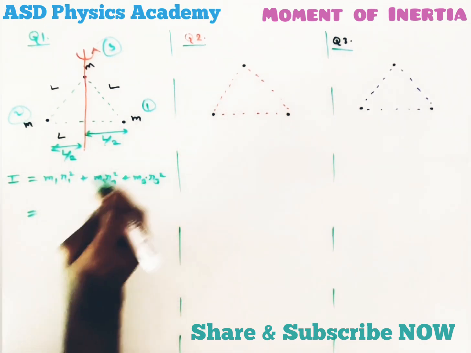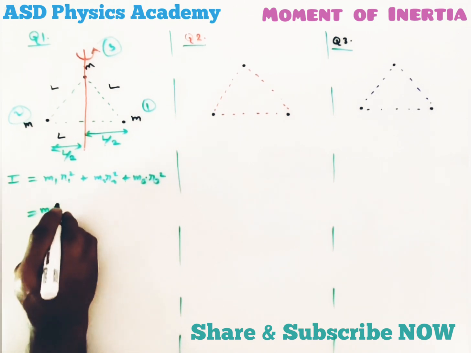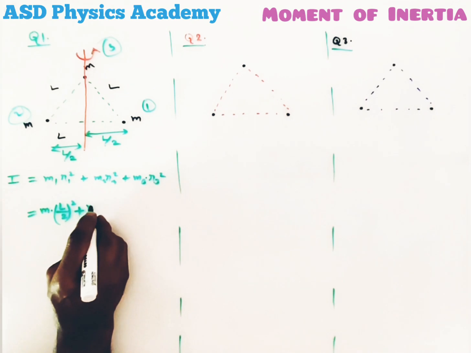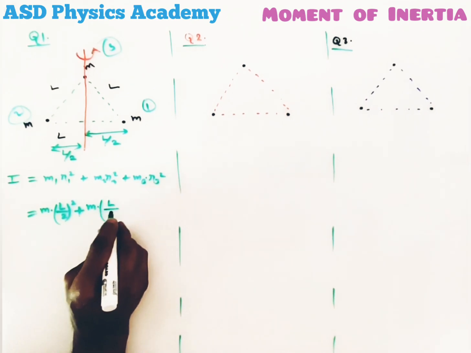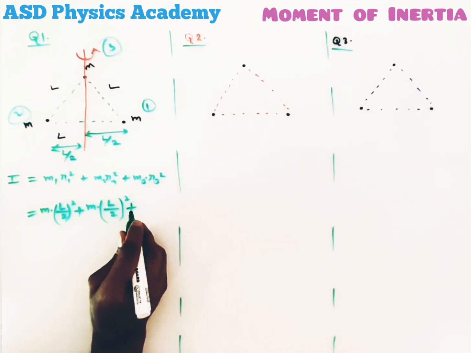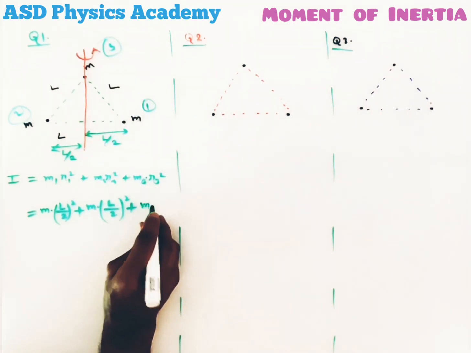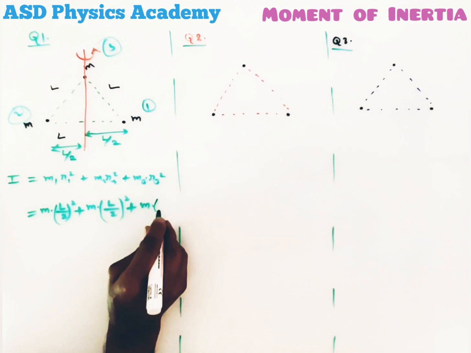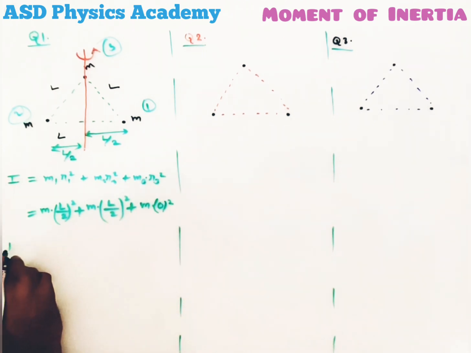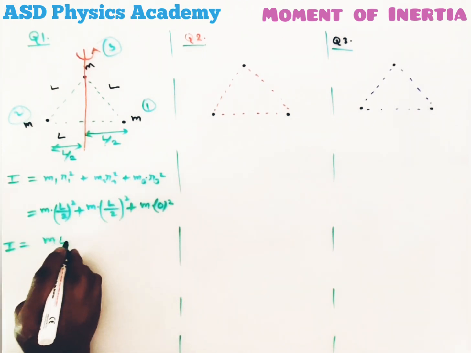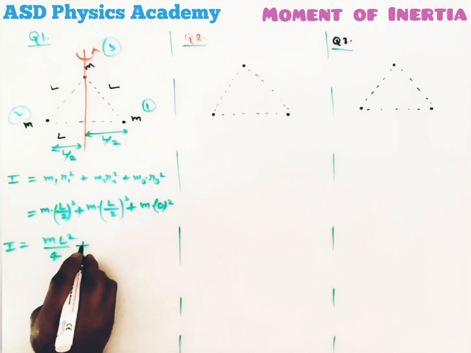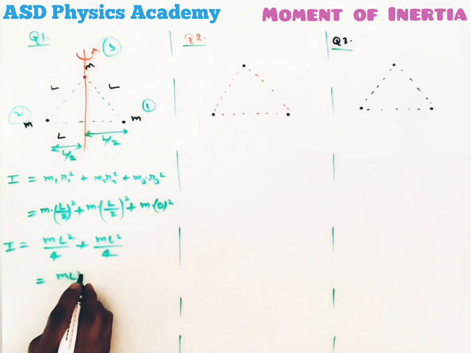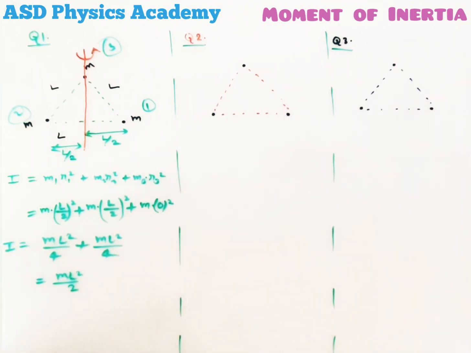That means we can write here for the first particle m into L by 2 whole square, plus for the second particle m into L by 2 whole square, and for the third particle m into, now this particle is present on the axis of rotation itself. That means here r3 will be 0. That means moment of inertia of this system will come ml square by 4 plus ml square by 4. That means it will come ml square by 2.